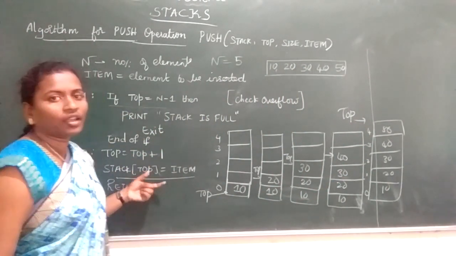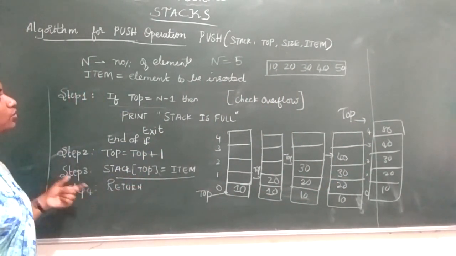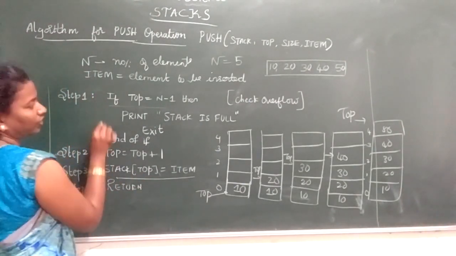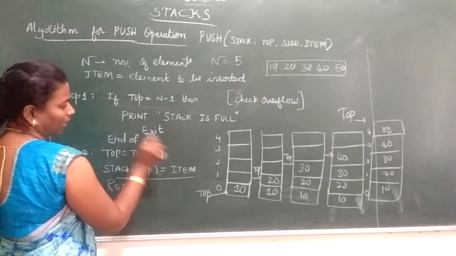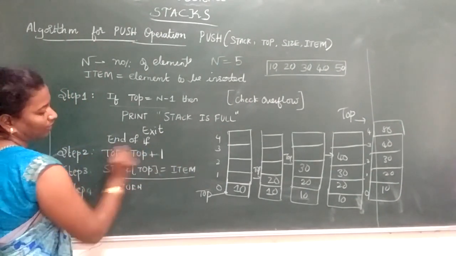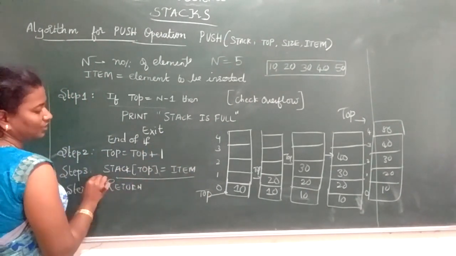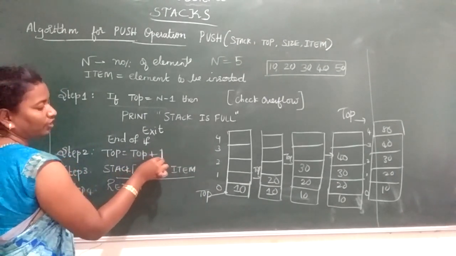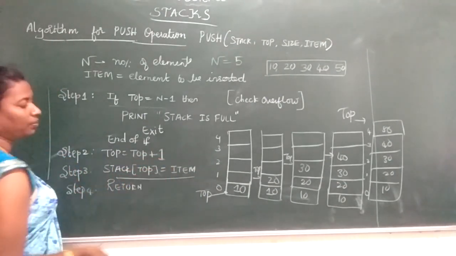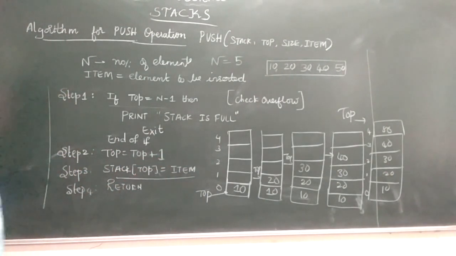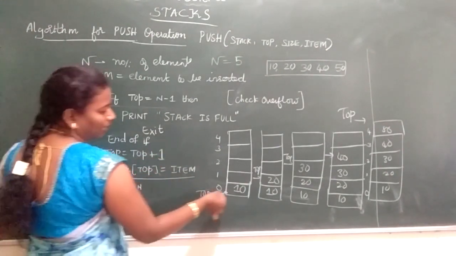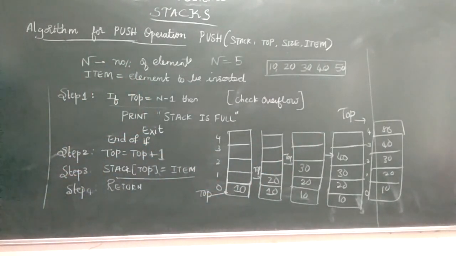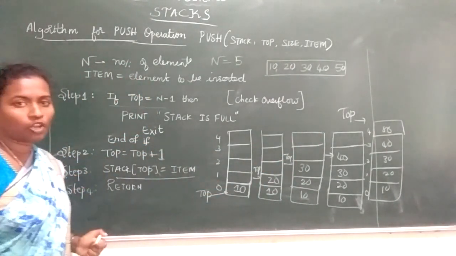This is about your push algorithm. So I repeat, in the push we have 4 steps. First step, you will have an if condition checking whether your stack is full. Next you start inserting the element into the stack and you keep on incrementing the top. While doing an insertion, we are incrementing the top. Top will become top plus 1. Why? Because we are inserting the item at the top. Every time the top value gets incremented till it reaches the maximum size. So this is about your push operation.